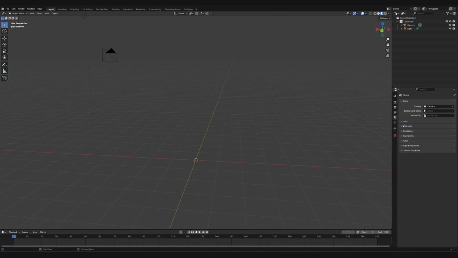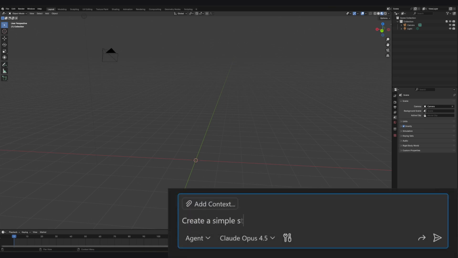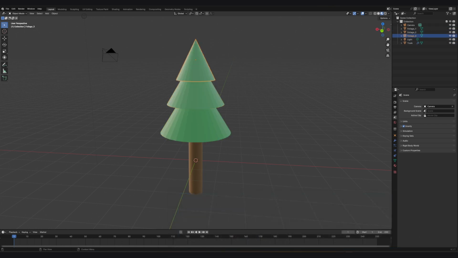Now let's try something more open. Create a simple stylized tree. In this case, the agent takes initiative. It decides how to construct the tree. This is optional, and you can adapt it to your workflow.